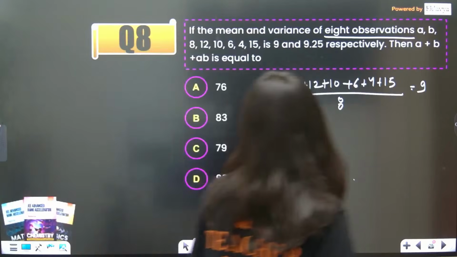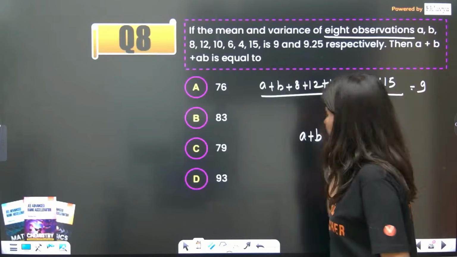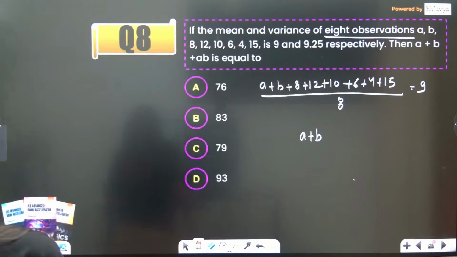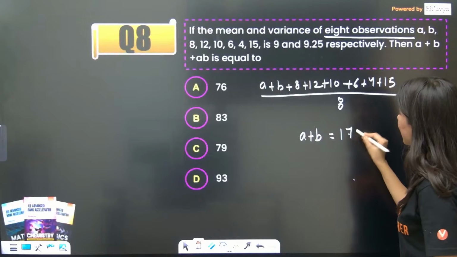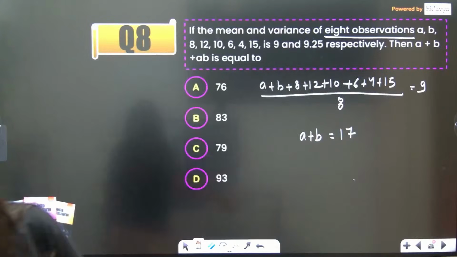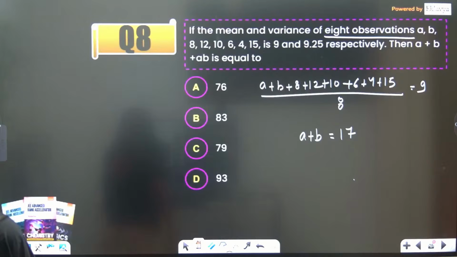From here you can get the value of A plus B. I have solved it. So if you solve it now, A plus B will be 17. I have done the calculation. A plus B is 17.